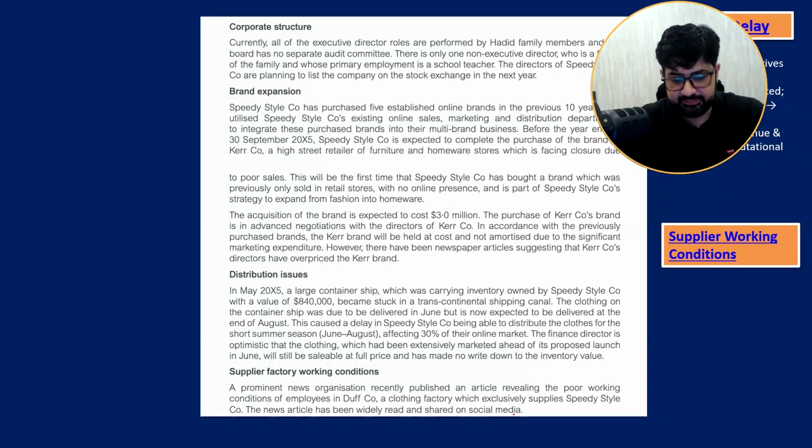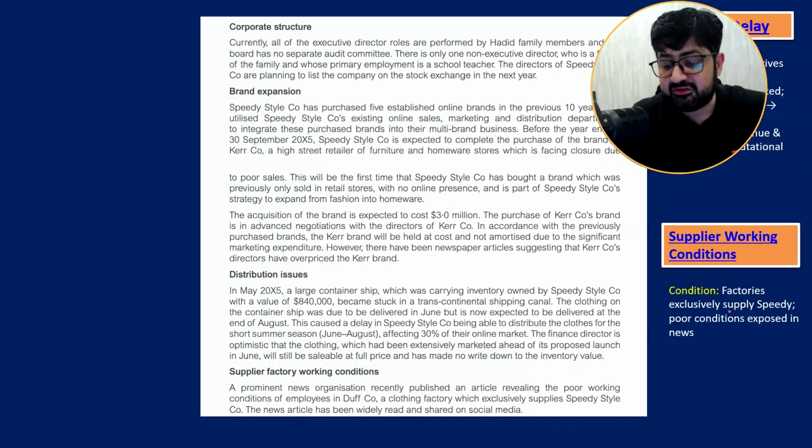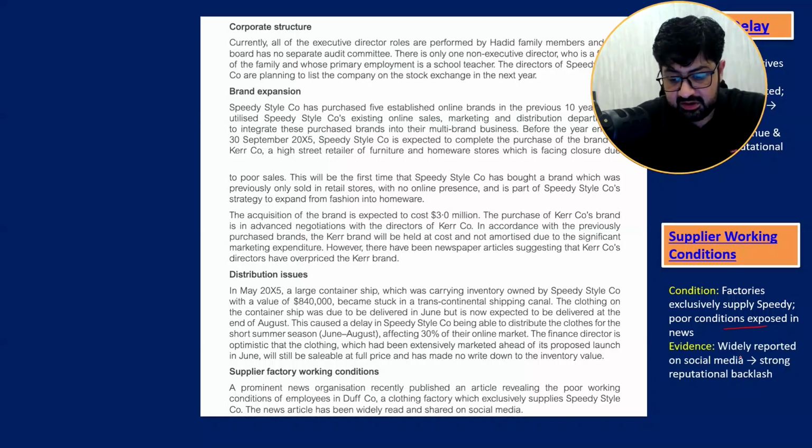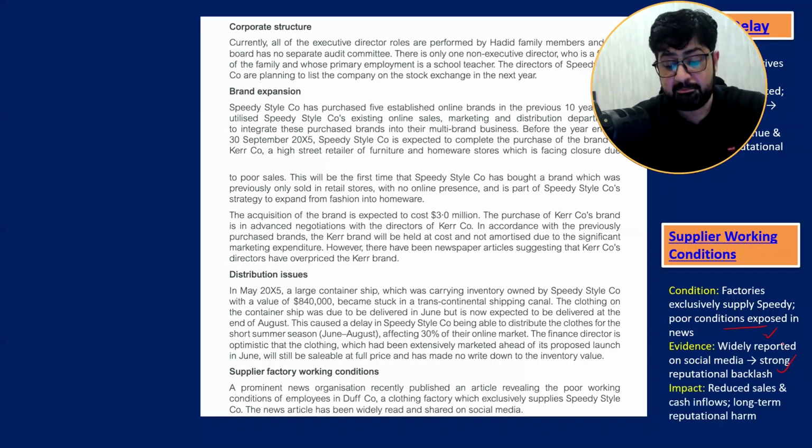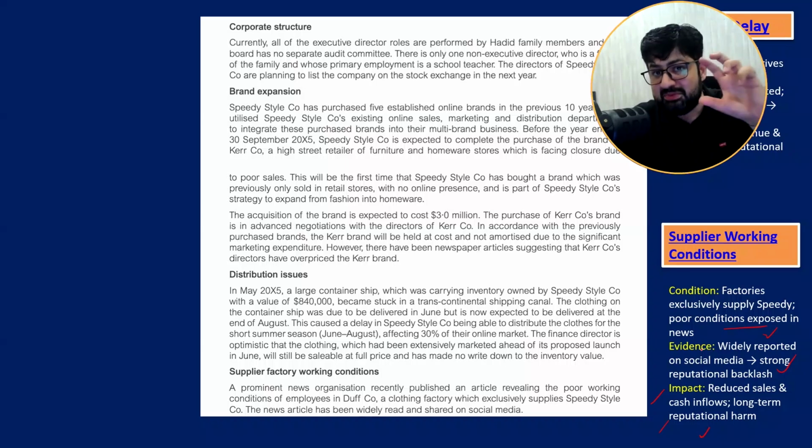So the point is, the factory exclusively supplies Speedy, and there are poor conditions for workers over there. This is the condition. What is the evidence? It is widely reported on social media, strong reputational backlash, impact: reduced sales, cash flows, long term. So the business risk you have written should have three components.